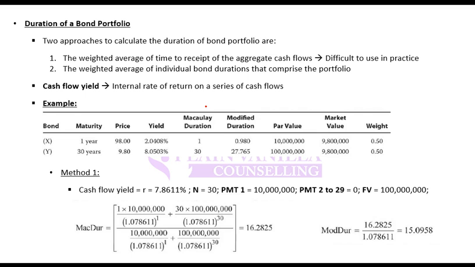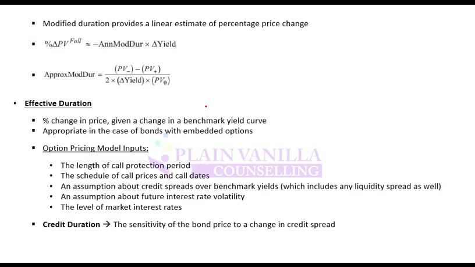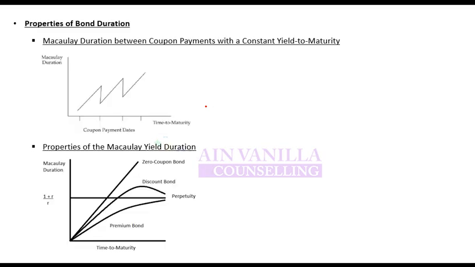There is one example which we'll do here, but this is a very basic example just to explain how we calculate it. That will come in shortly. Macaulay duration for coupon bonds with a constant yield trajectory. So just try remembering these graphs. I think these graphs are important.